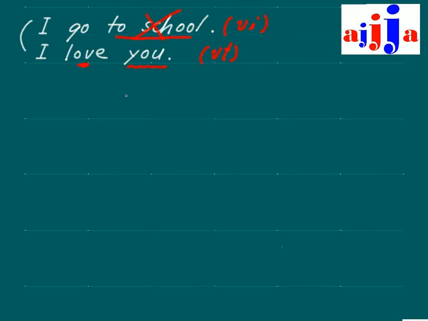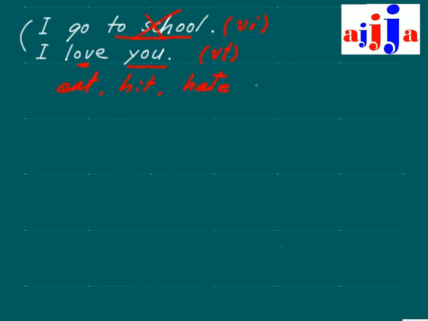So now in the dictionary, we have a VT and VI. Simply, some verbs like eat, then eat what, or hit what, or hate, whatever.